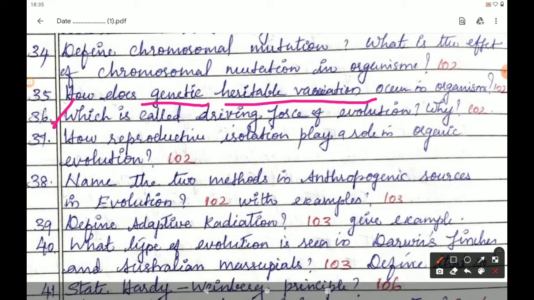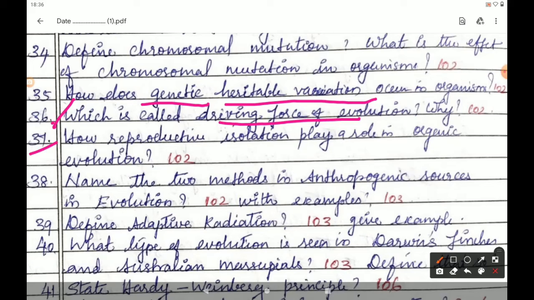The next, 36th question. Which is called the driving force of evolution? Natural selection is called the driving force of evolution. That is page number 102, under the topic modern synthetic theory, come to the subheading natural selection on the right side of the page. Natural selection is the driving force of evolution because natural selection does not produce any genetic variation, but once such variation occurs, it favors some genetic changes while rejecting others. So, it is the driving force of evolution.